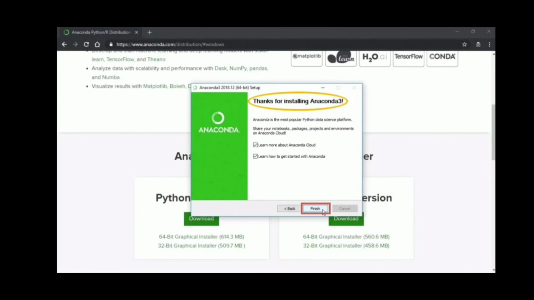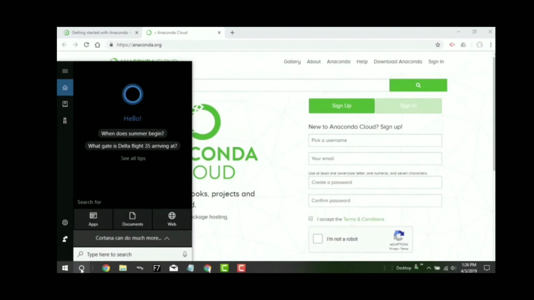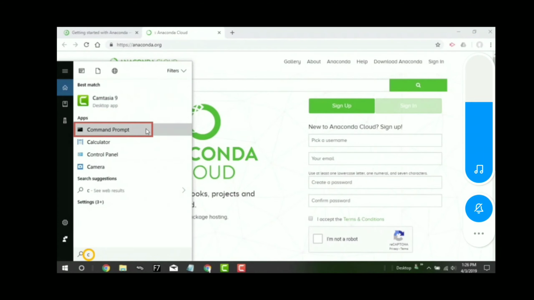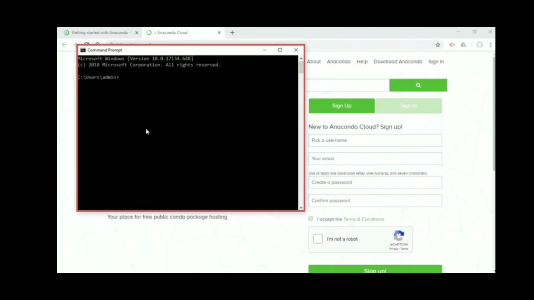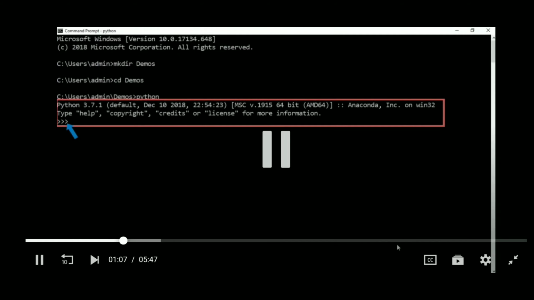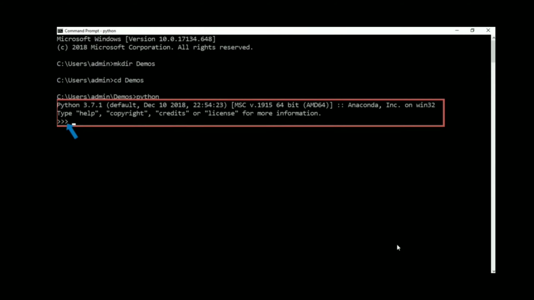Now to interact with Python, you need to bring up the command prompt on your Windows machine. Use the Start menu or the search option to bring up the command prompt. You can confirm whether Python has been installed successfully on your machine by simply running the command python. Notice that the prompt has changed. You are now within the Python interpreter.